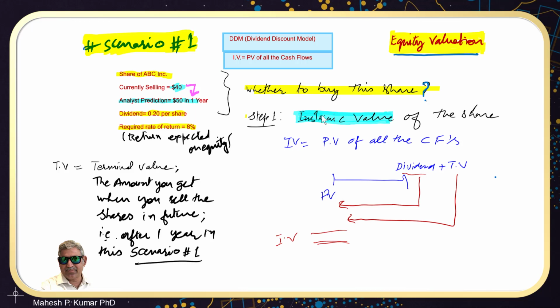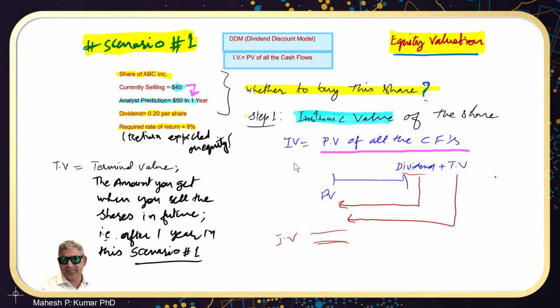In the same way here, we are trying to calculate the intrinsic value of this share of this company ABC Limited. How will we do that? One approach that we can adopt is to calculate the present value of all the cash flows that would be received from this share. That would be the intrinsic value of this share.